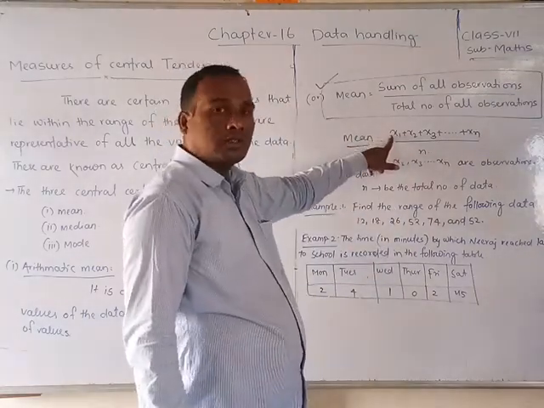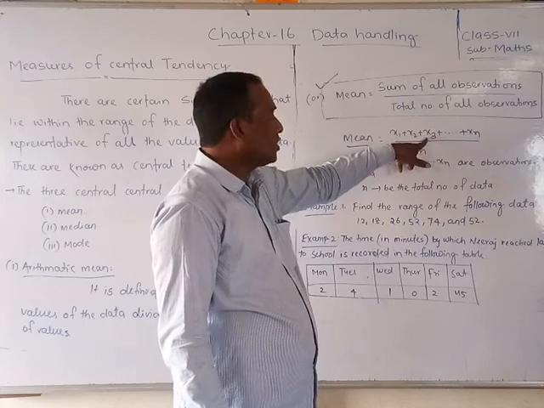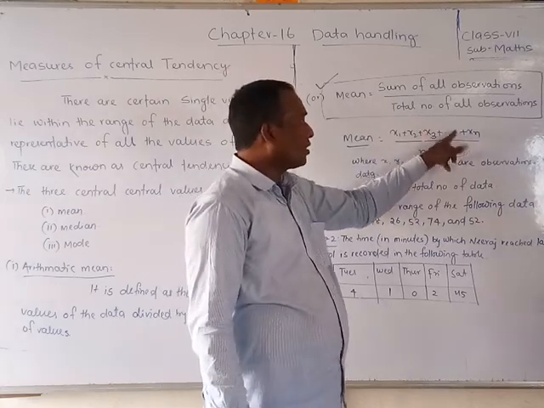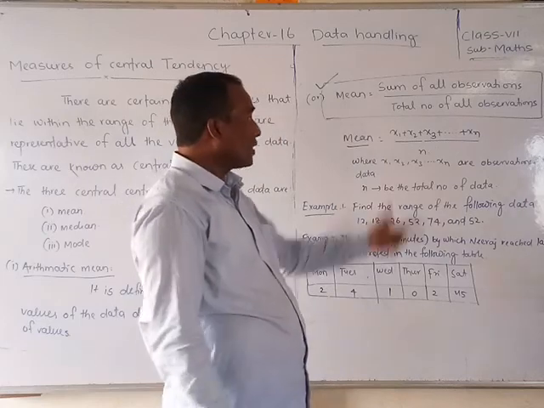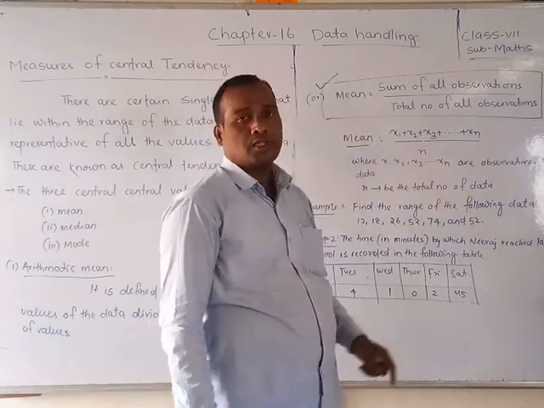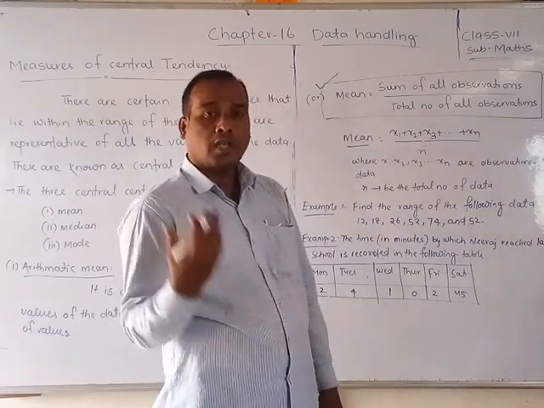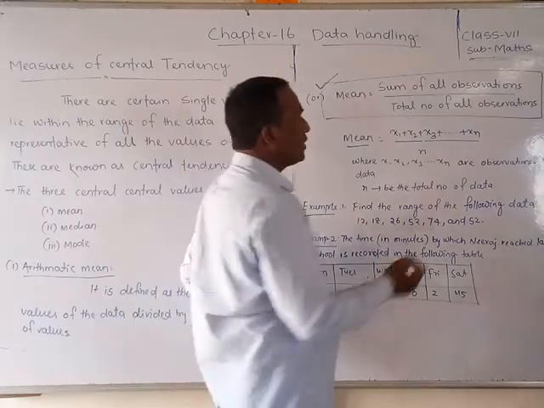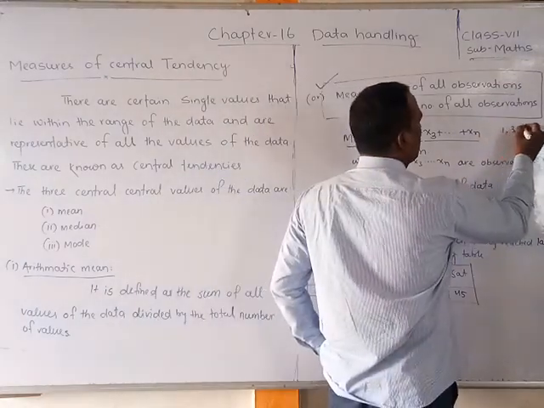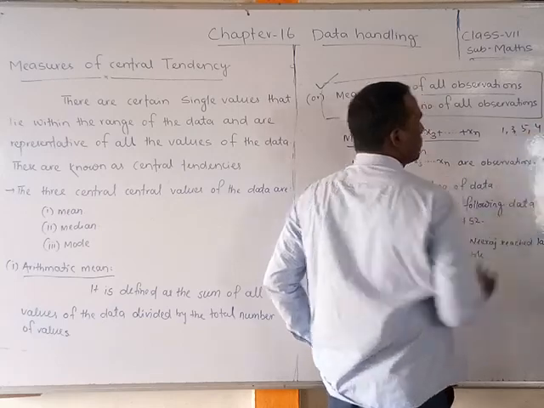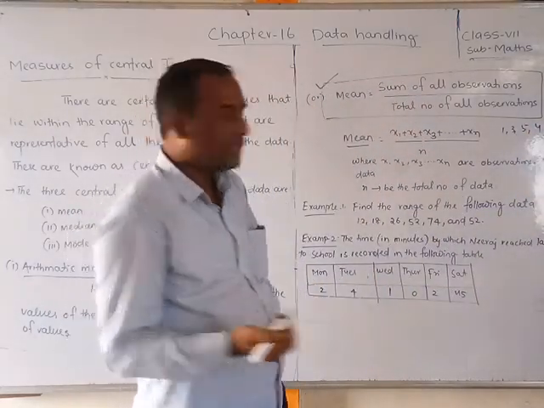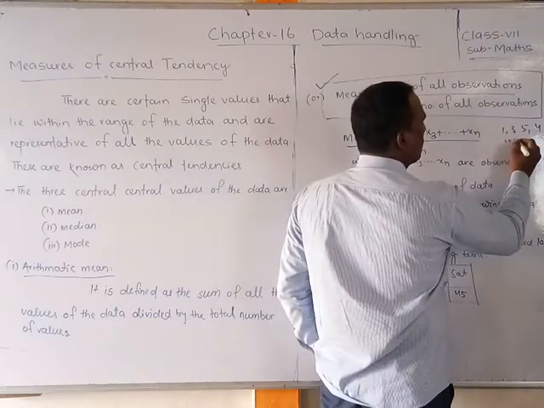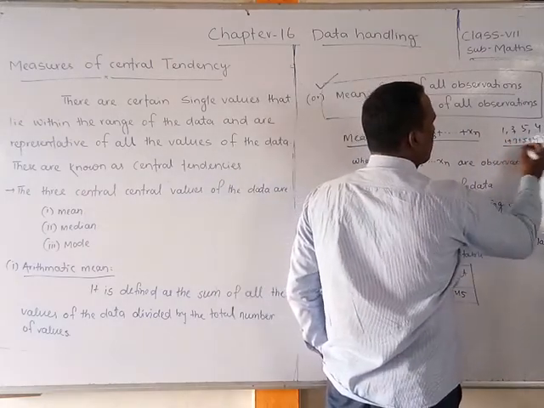For example, take the formula way. x1 is one observation, x2 is one observation, x3 is one observation, like that up to xn, which is also one observation, the last one. So how many observations are there? n observations. Total number, how many are there? n number of observations. Suppose I say 1, 3, 5, 4. So how many observations are there? There are 4 observations. So what is the mean? Mean is equal to 1 plus 3 plus 5 plus 4 divided by 4.